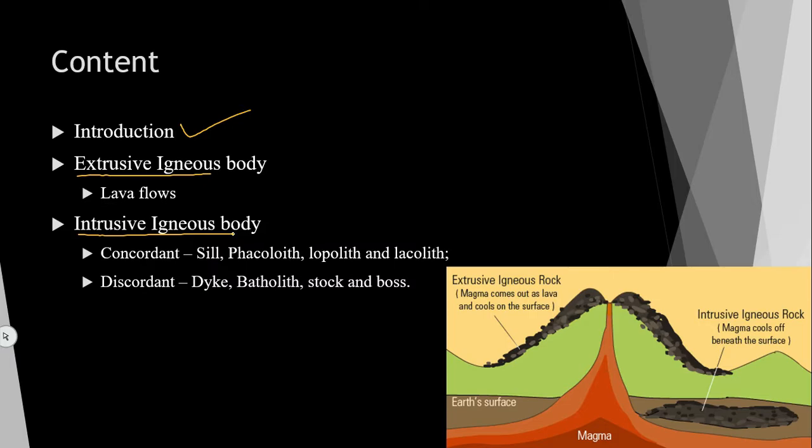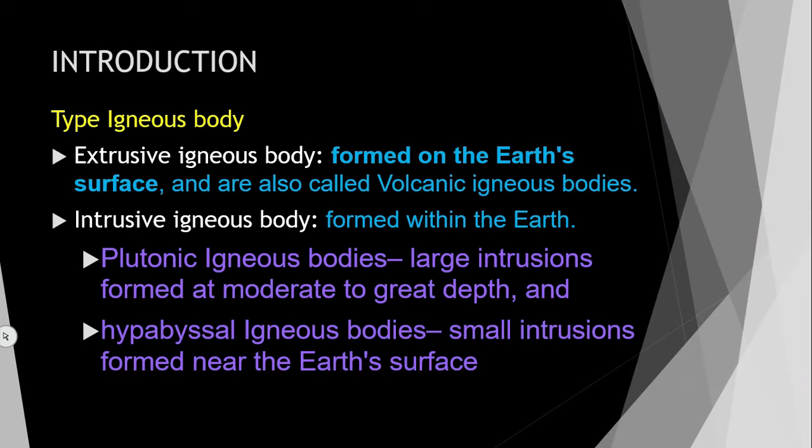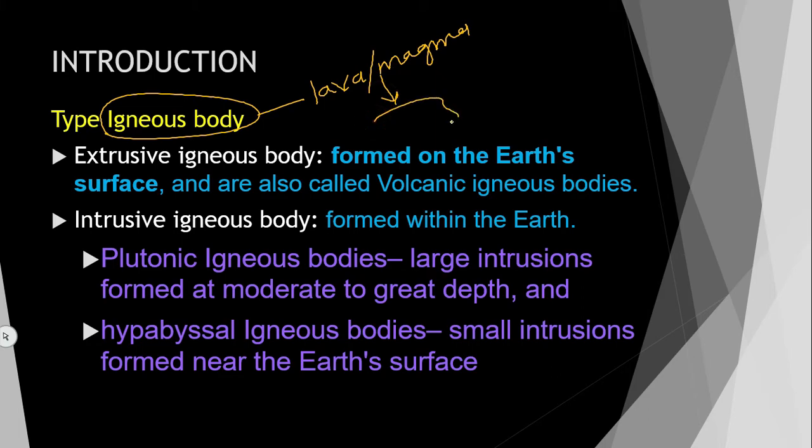Before going to the main point, I want to explain what an igneous body is. Igneous body means, when lava or magma cools and consolidates, it becomes solid. That solid material is igneous rock. This rock will be in various forms, various forms meaning shape and size.